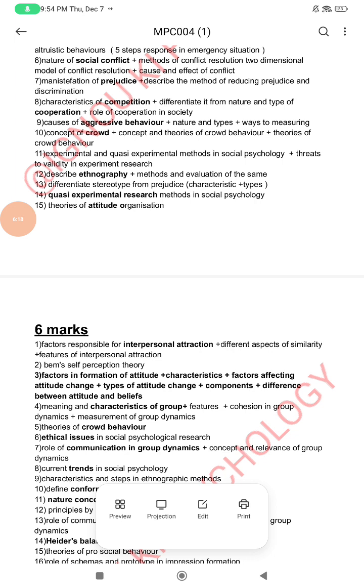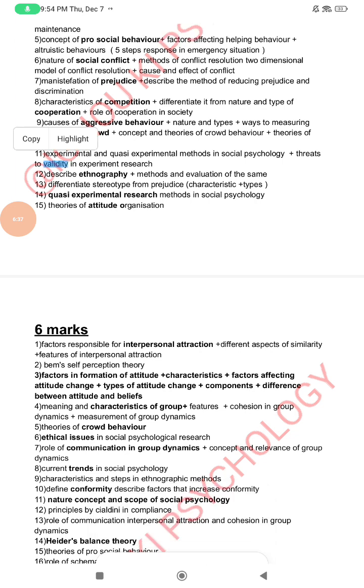Then theories of crowd behavior, that is crowd mind theory, induced emotional theory, then social facilitation theory, unconscious induction theory. These are the main prominent theories of crowd behavior. You have to explain that. These are also given in our IGNOU material. You can write from that also.